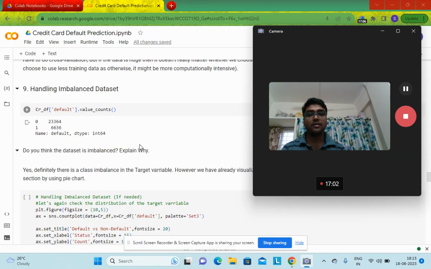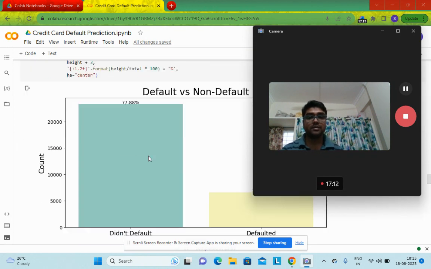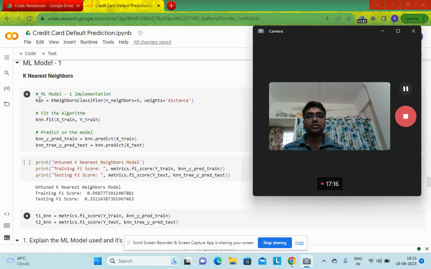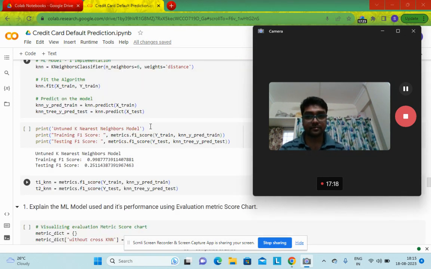Then check the value counts to see the class imbalance. We have seen in the exploratory data analysis part that there is a high class imbalance in our target variable. Similar thing I have visualized. Then applied the first model, which is k nearest neighbors.